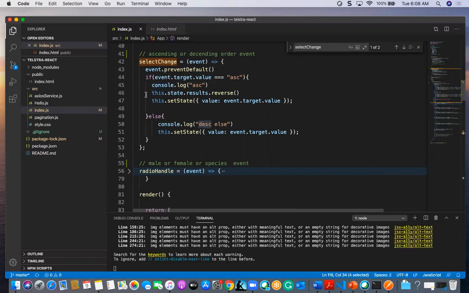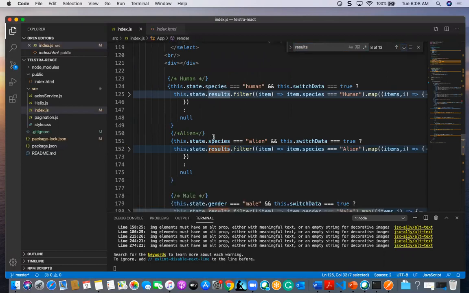Initially I got the value in the form of descending. So if it is ascending order, I am going to reverse the total object, and I will be sending whatever results I have here, that value.